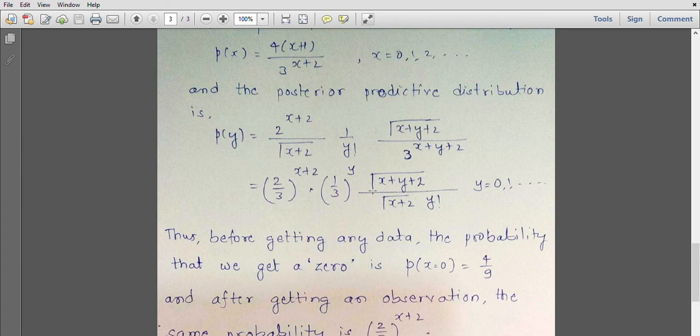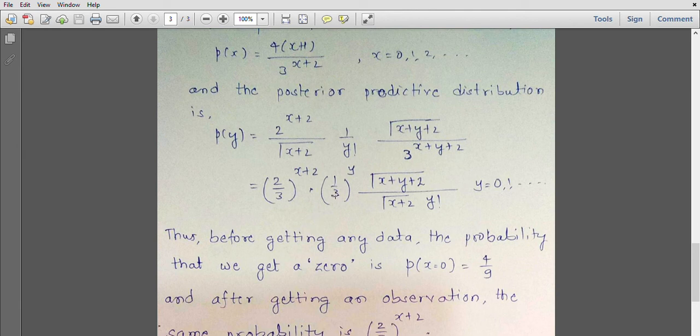Notice that we are assuming n equal to 1, meaning only one data point has been observed, only one random variable has been observed, and now another random variable is to be observed. So what will be the distribution of the second Poisson random variable to be observed? The second Poisson random variable distribution after removing the effect of the unknown parameter will be like this. So how much do the probabilities vary? Mathematically, yes, the expressions you can see are different.